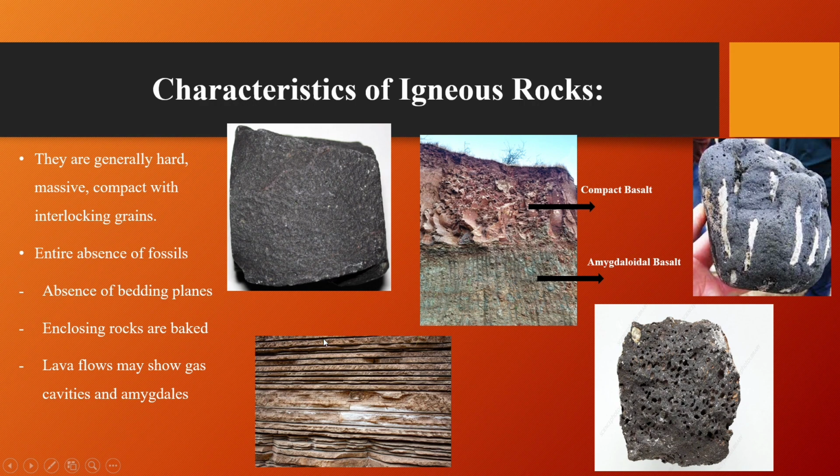The absence of bedding planes. So here, this is a sedimentary rock which has sedimentary strata with bedding planes, but in igneous rocks, instead of bedding planes, we have the lava flows. So these are the two lava flows. This is the amygdaloidal basalt and the other, the overlying strata, is compact basalt. And lava flows may show gas cavities and amygdales. So here we can see these cavities.